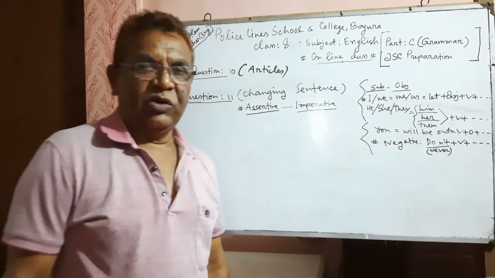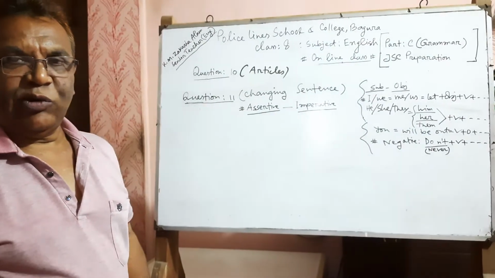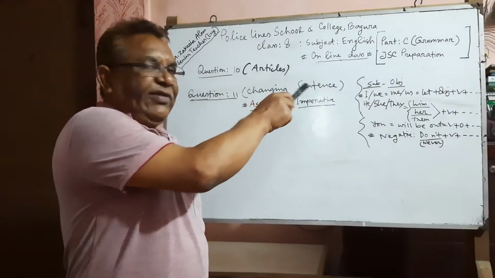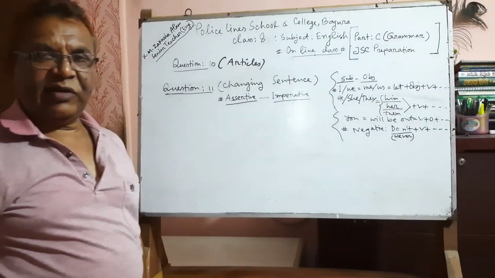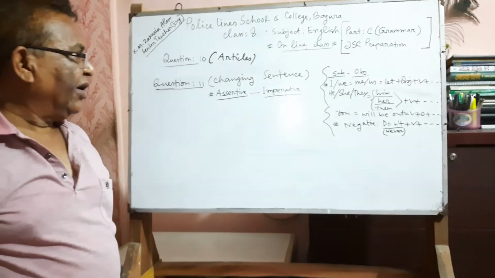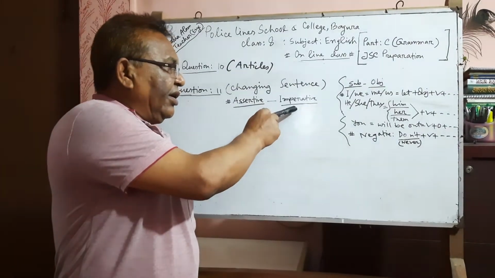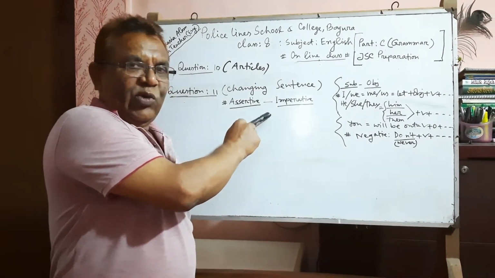Next, we are going to discuss changing sentences. Changing sentences are of different kinds. Among them, assertive to imperative is very important for you to understand.